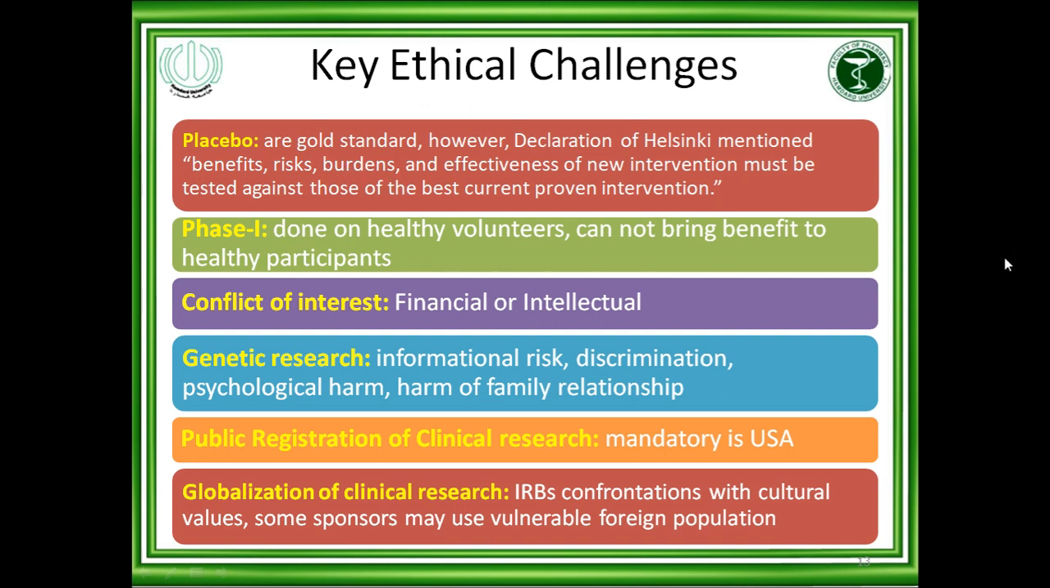Phase 1 studies are done on healthy volunteers and cannot bring benefit to the healthy participants. This is another important point. If the drug is such that it is not possible to trial it on healthy volunteers, then we need to take patients. For example, antibiotics can be tried on healthy volunteers, but antihypertensive, anti-diabetic or anti-cancer drugs cannot be tried on healthy volunteers. Conflict of interest.